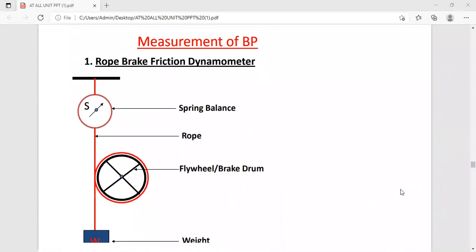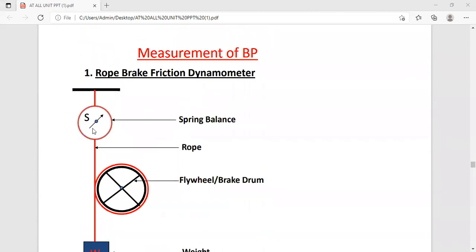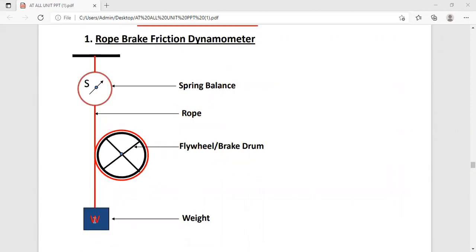This is the most important aspect. Measurement of the brake power with the help of the brake rope, or we are saying the rope brake friction dynamometer. So in this rope brake friction dynamometer, how are we going to calculate the brake power? See, in this there is a spring balance, and a rope is provided which is wound on the flywheel, and W is the weight we are seeing.